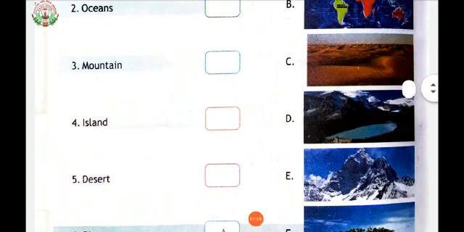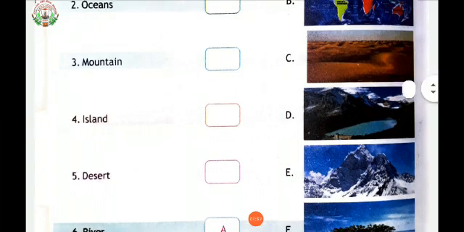A mountain is generally considered to be steeper than a hill. Fourth, island. Any area of land smaller than a continent and entirely surrounded by water. Islands may occur in oceans, seas, lakes, or rivers. Fifth, desert. A large area of land covered with sand is called the desert. There is a big desert in the northwest of India. It is called the Thar Desert.